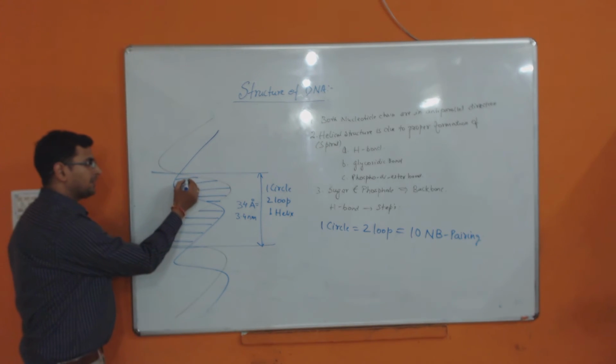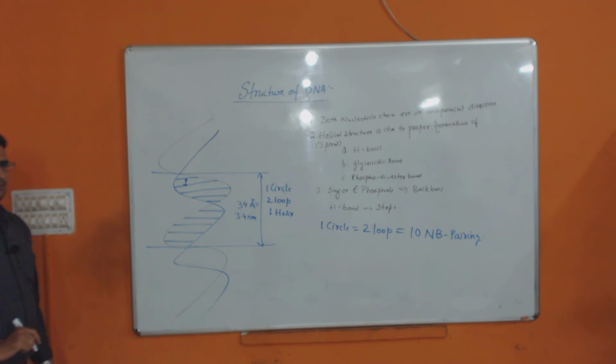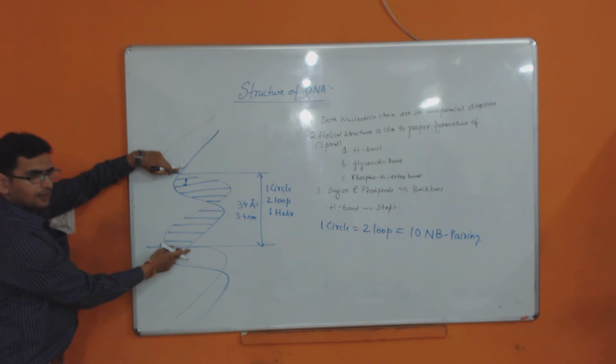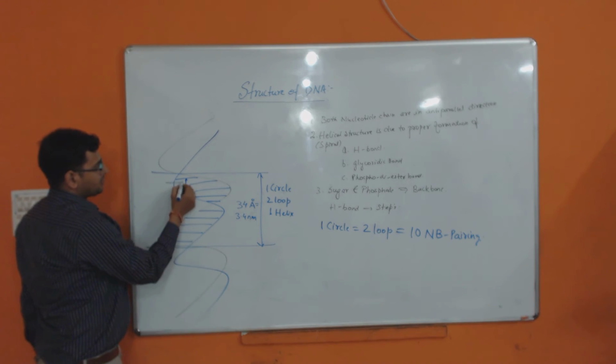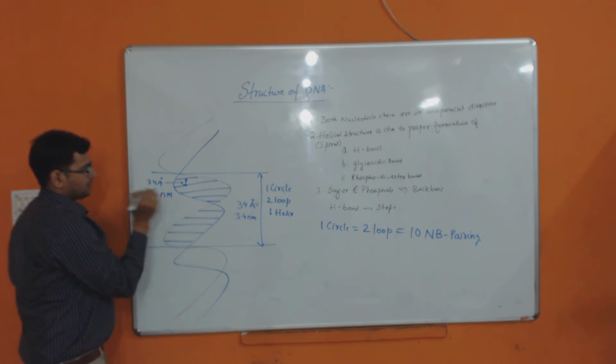Then what will be the distance between these two bonds? 3.4 nanometer is the full length of this one circle, divided by 10, as there are 10 base pairs. So its length will be around 3.4 angstrom, or 0.34 nanometer.